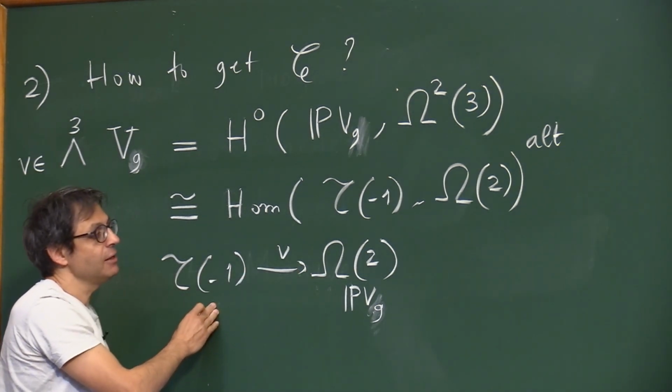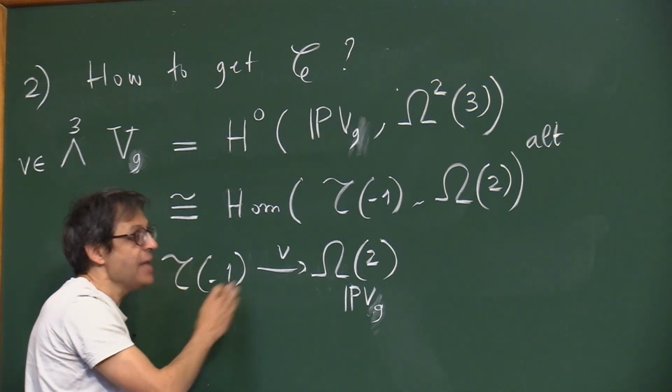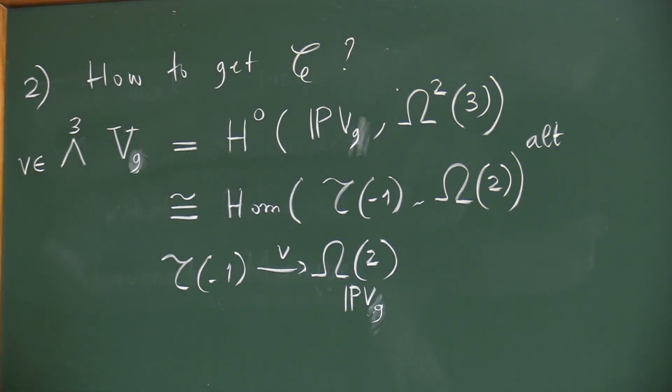And this is an 8 by 8 skew symmetric map. At every point you get an 8 by 8 skew symmetric map. And then this 8 by 8 skew symmetric map has a Pfaffian. Maybe you know that when you have a skew symmetric matrix, then its determinant is the square of something, and this something is called the Pfaffian.